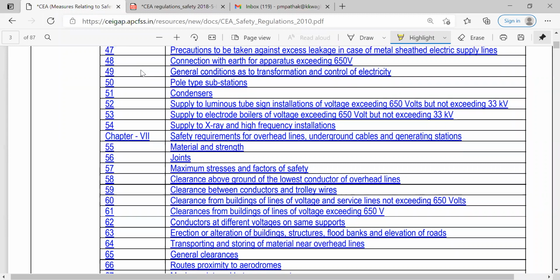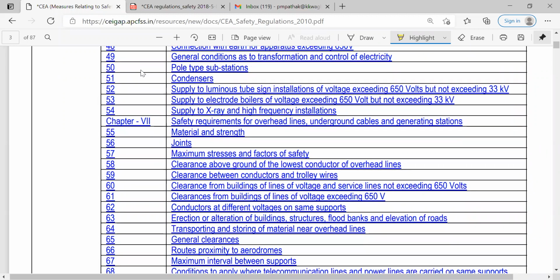So general conditions as to transform and control electricity are given under 49. Then pole type substations, condensers, then luminous tube sign installations for the 650 plus lines, but not exceeding 33 kV.